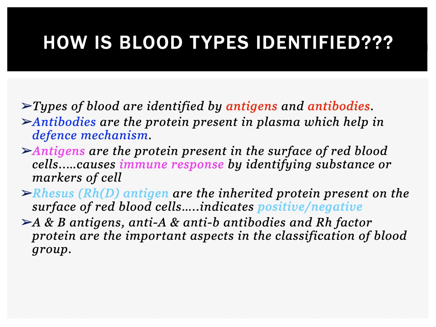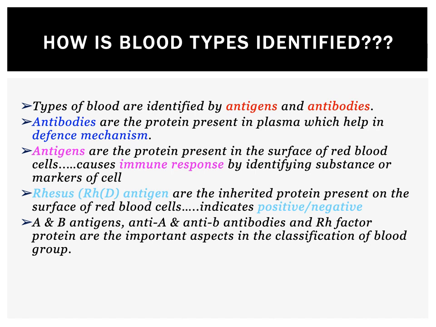What is the role of the antibodies? The antibodies' role is a defense mechanism. The antigen's role is that it causes an immune response, and it helps in identifying the substance or the marker of the cell. Then the RHD antigen is an inherited protein, also present on the surface of the RBC.